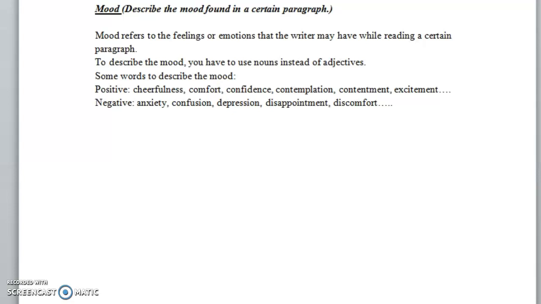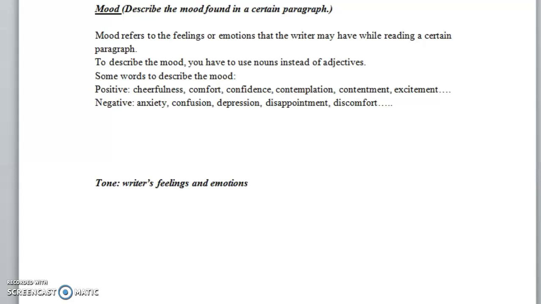For example, I can feel that the writer is afraid, the writer is confused, he's happy. It depends on the words that he's using in the paragraph. As you noticed, it's like a quick revision. Tone reflects the writer's feeling and emotions. And we conclude the writer's tone from the words that he's using in a certain paragraph.